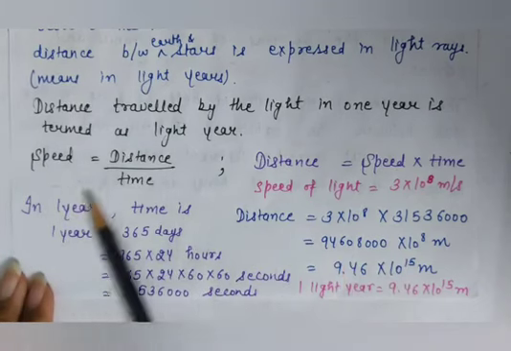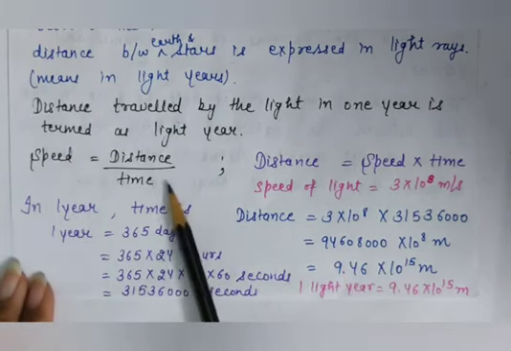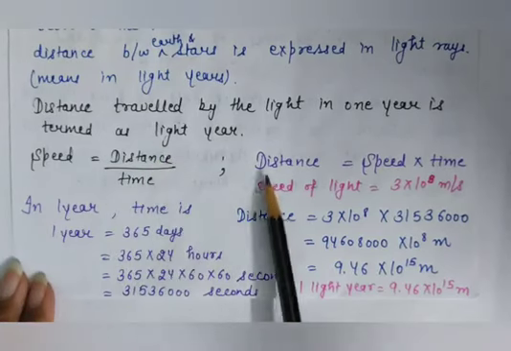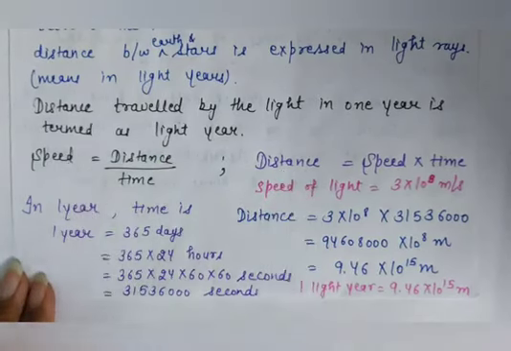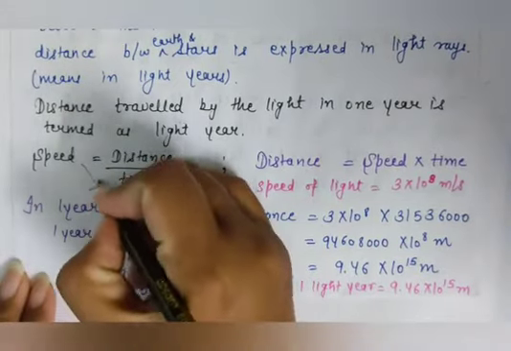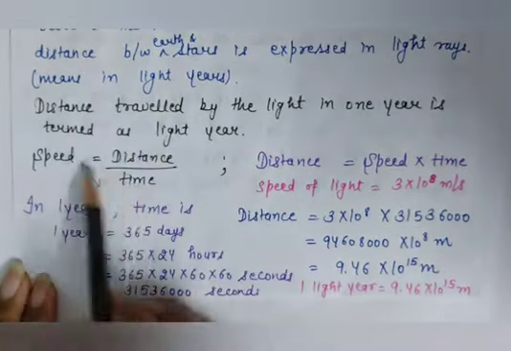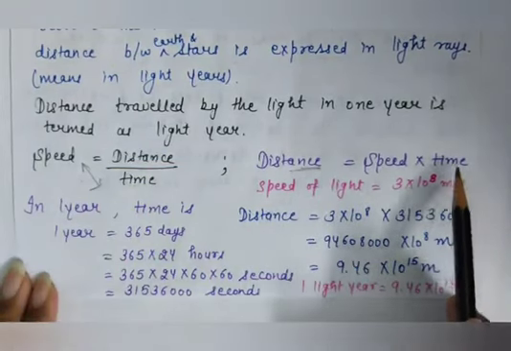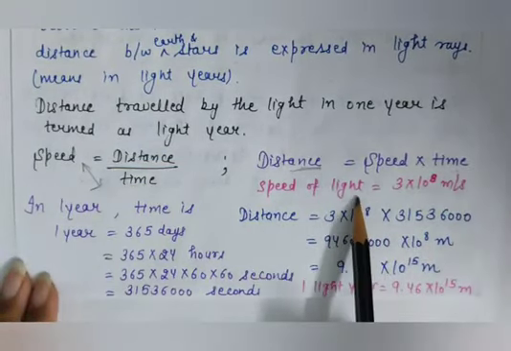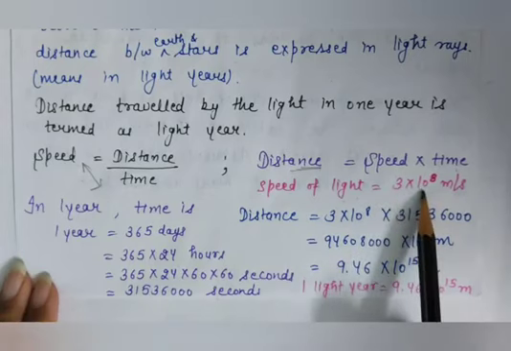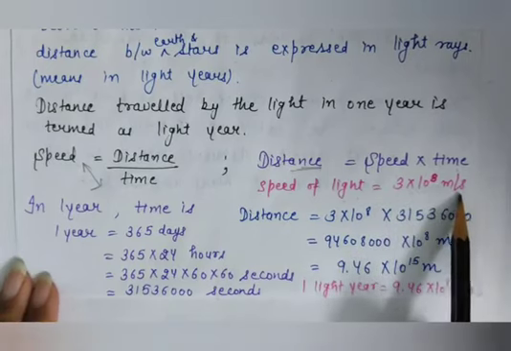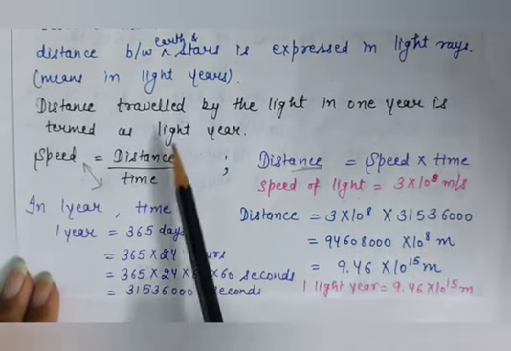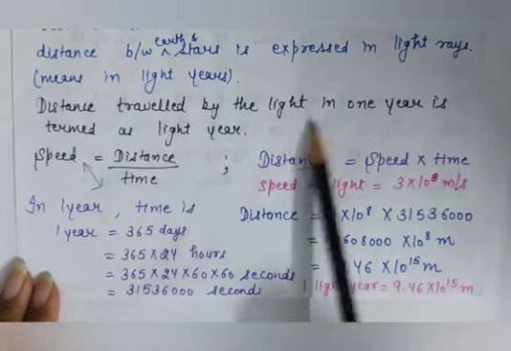So this is the formula for calculating the speed. But we want to calculate the distance. Okay, so distance will become speed multiplied by time. If we cross multiply these two, speed and time, then distance will become equal to speed into time. Now the speed of light is constant, that is 3 into 10 raised to power 8 meters per second. Now time, see, the light year is the distance traveled by light in 1 year.